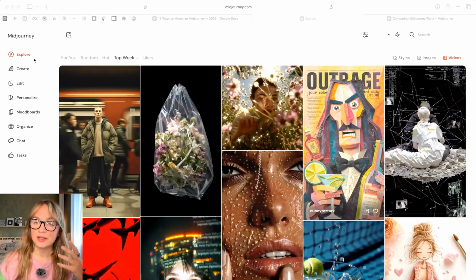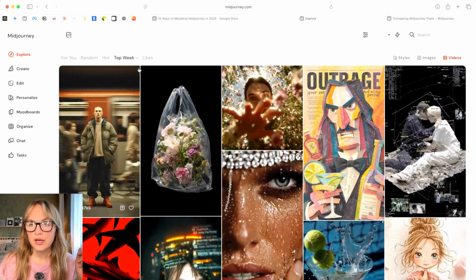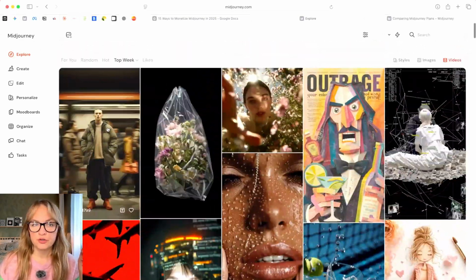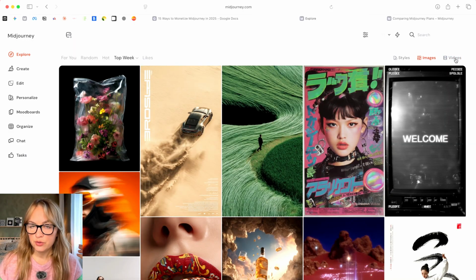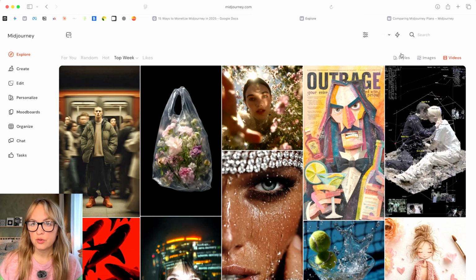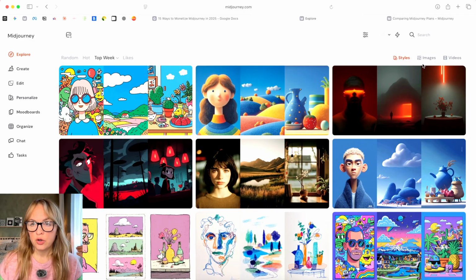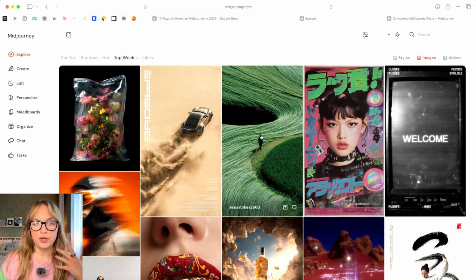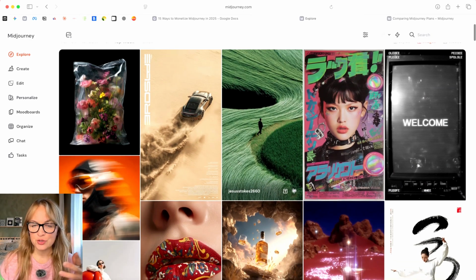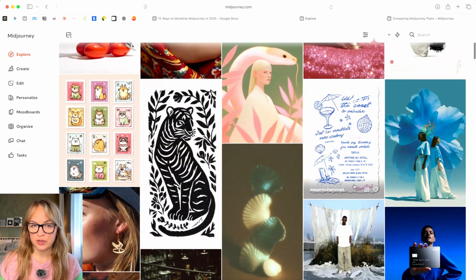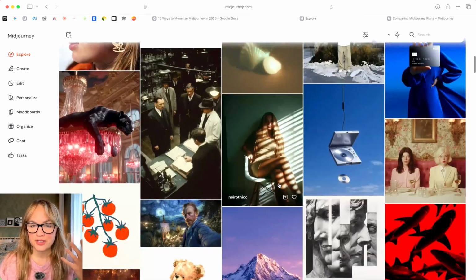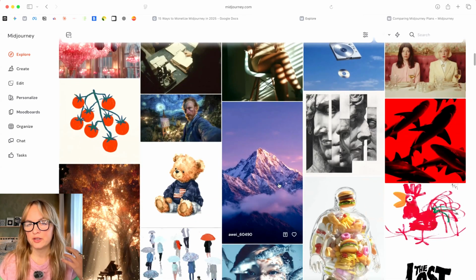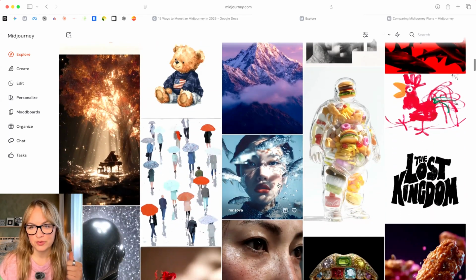So we start at the Explore tab, and here you can just choose if you want to explore images, videos. Here on the right hand you can choose styles. So we'll start with images. So if you're like me, sometimes you're coming to Midjourney and you just want to get inspiration. This is a great way to get inspiration. I love just seeing other creations, different aesthetics, getting inspired, getting new ideas. So I spent quite a lot of time here.